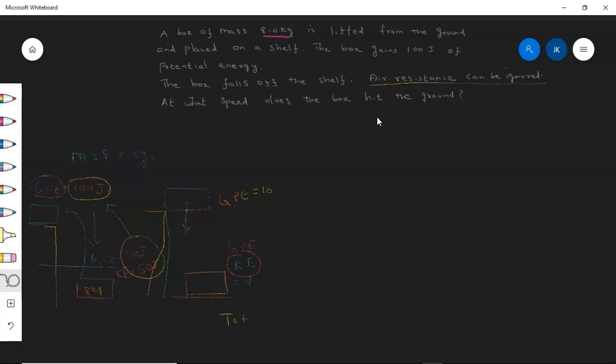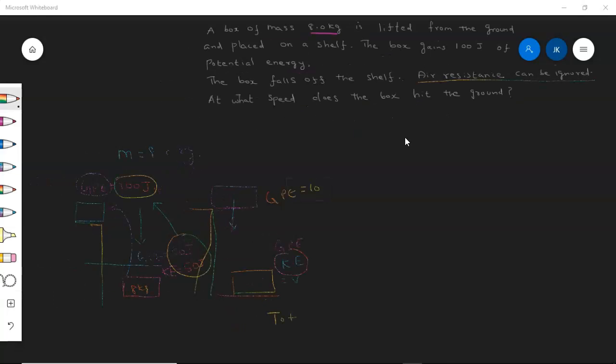Now we have another way to find speed. Kinetic energy is equal to half mv square. So here we substitute all the values and find out. If you are able to memorize this formula, v equals the square root of 2 times kinetic energy divided by mass, you can directly substitute all the values. Kinetic energy is 100, mass 8. Still you will be getting the same answer, 5 meter per second. So in both ways you can try.